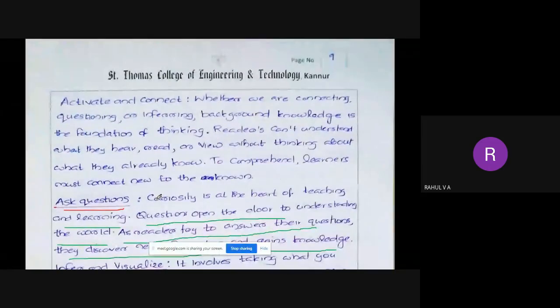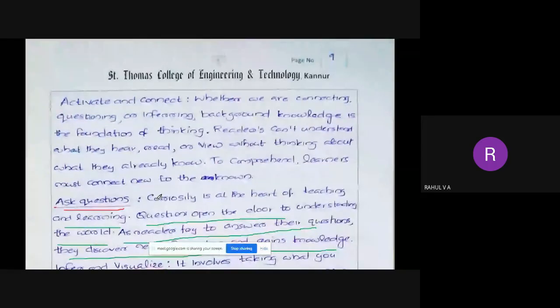Then the third technique is ask a question. So curiosity is the most important point in active learning or teaching and learning. So you have to ask a question: what, how, why. When you ask such questions, then you will be able to get a lot of information about that. So you will gain knowledge.